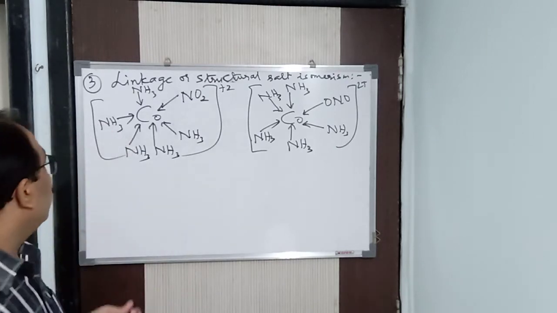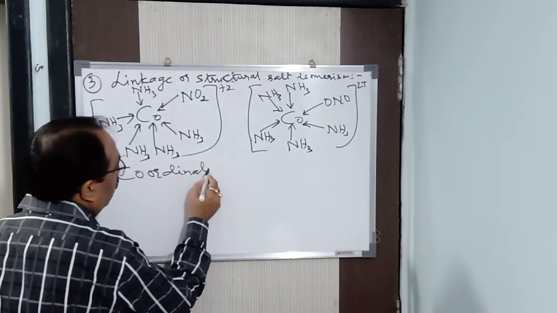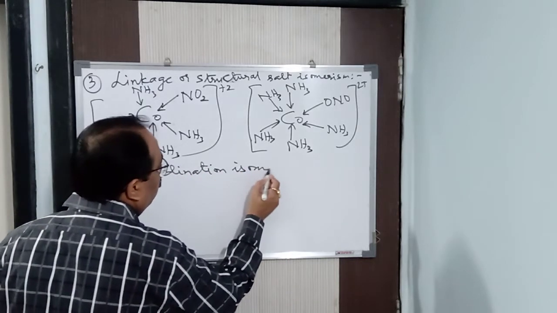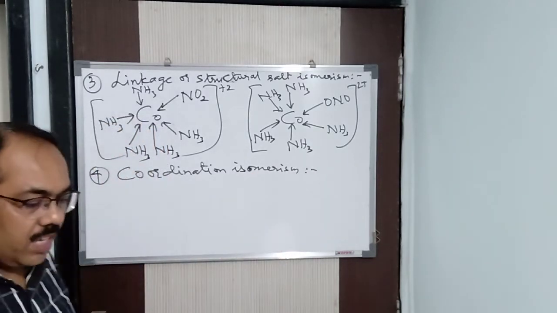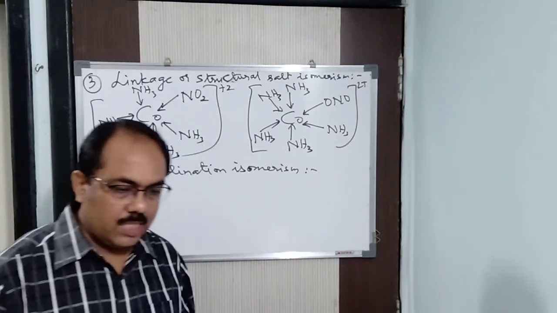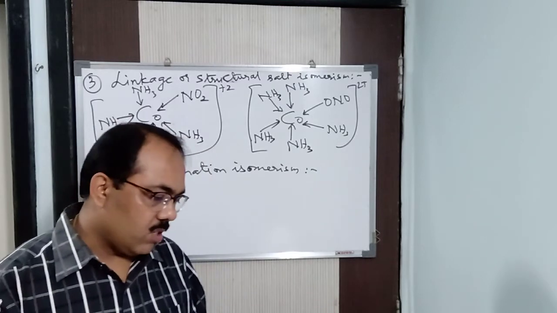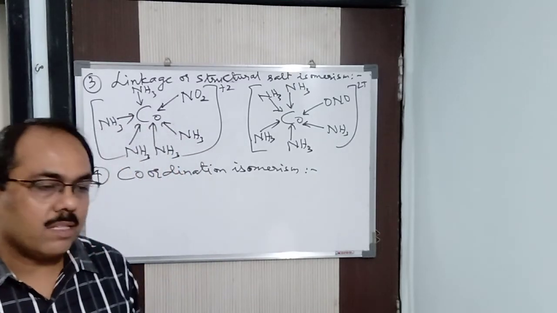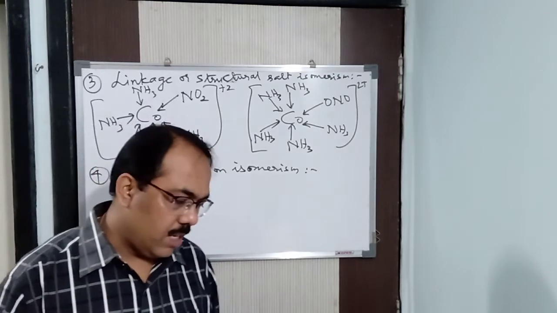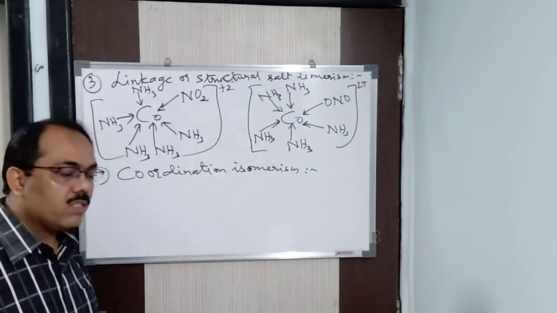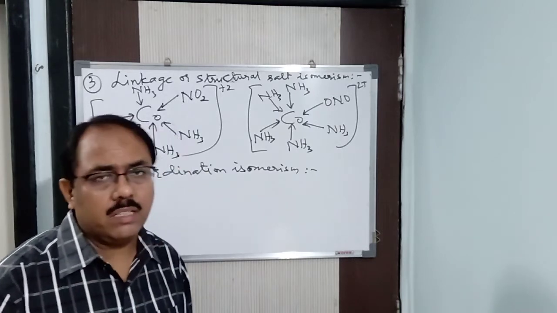Now the next one is coordination isomerism. From here also it is the same thing: coordination means the coordination complexes are going to differ. This type of isomerism is shown by complexes in which the positive and the negative parts are both complex species.